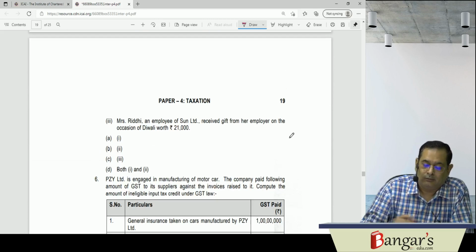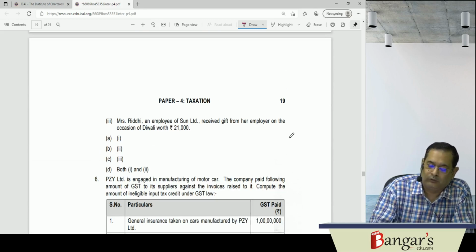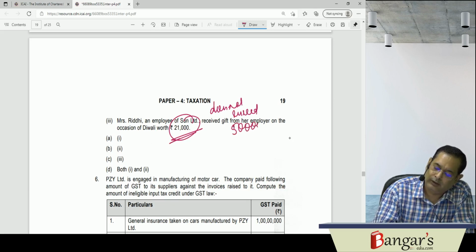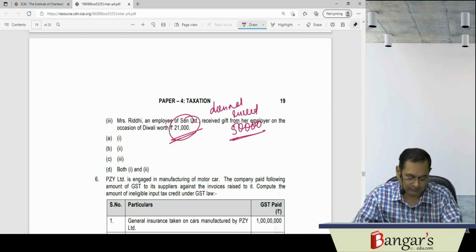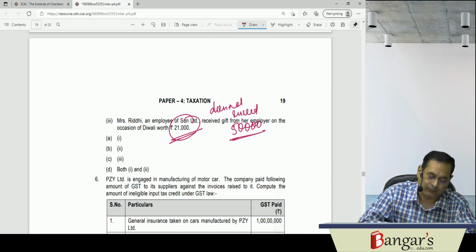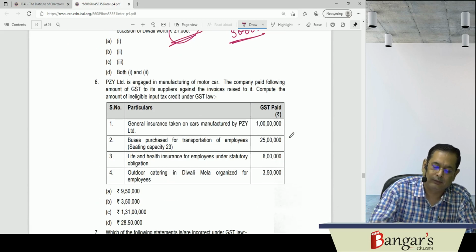Then Mrs. Riddhi, an employee, received gift from her employer on occasion of Diwali worth 21,000. It does not exceed 50,000. It will not be covered under the ambit of supply. So fundamentally, which is covered under the ambit of supply here? They are asking which of the following is covered under the ambit of supply. So the first transaction is covered under the ambit of supply.